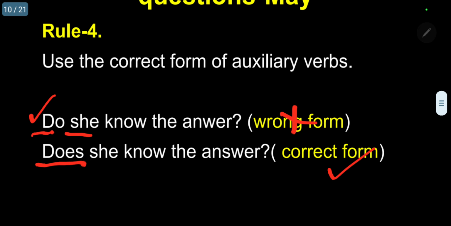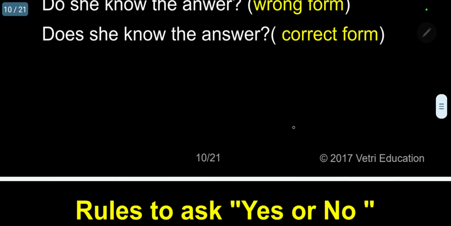We should not use do. Kindly follow. If you want to use do, you have to use do you, do we, do they. There only you can use it. He, she, it, and a singular noun, you can use only does. Please follow.